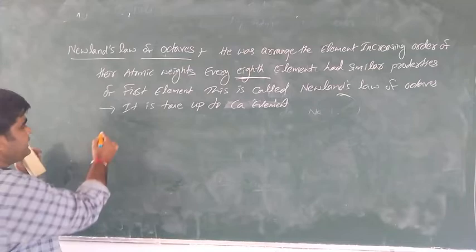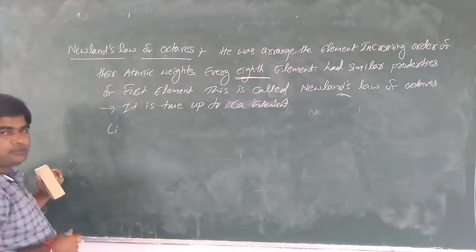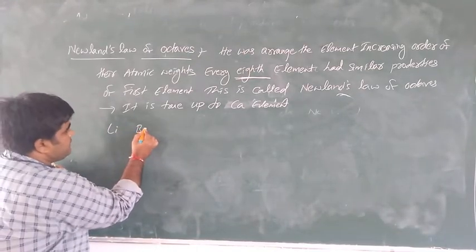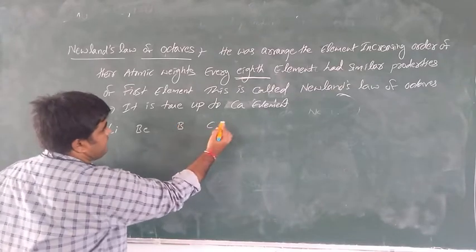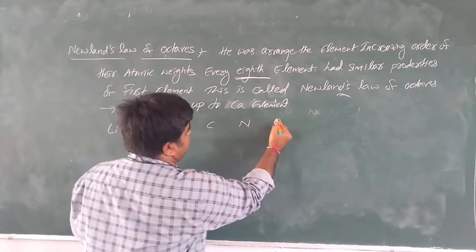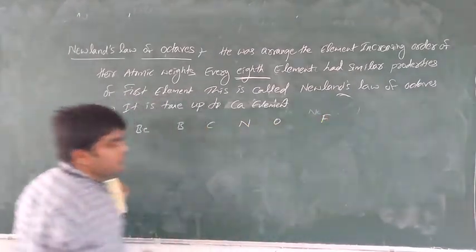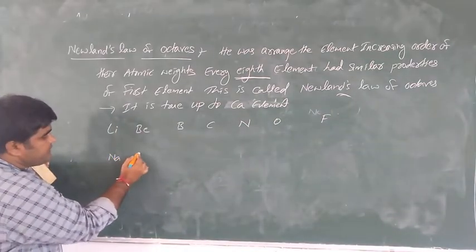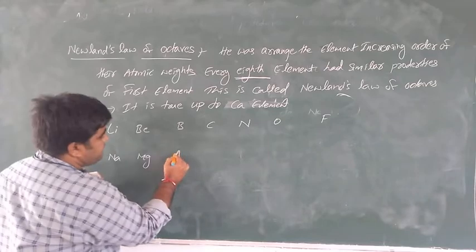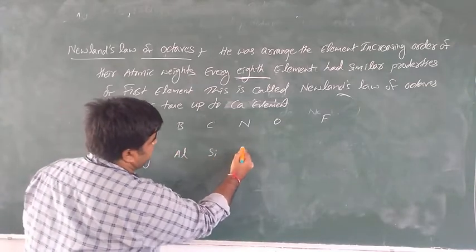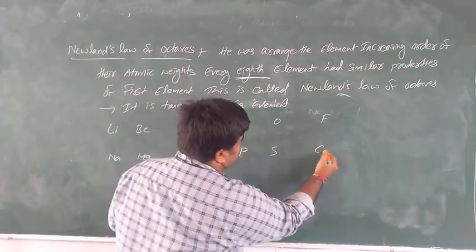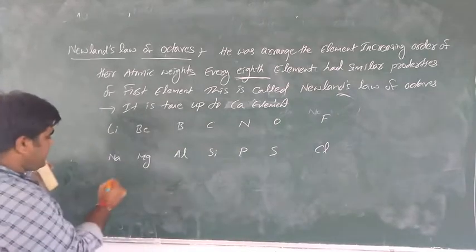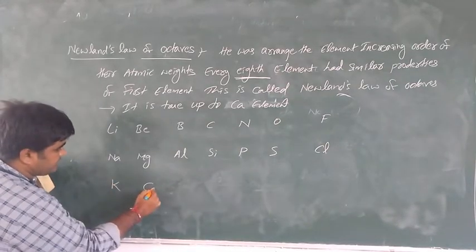Let us see: lithium, beryllium, boron, carbon, nitrogen, oxygen, fluorine, and next neon is left. Sodium, magnesium, aluminium, silicon, phosphorus, sulfur, chlorine, argon is left, and potassium, calcium.